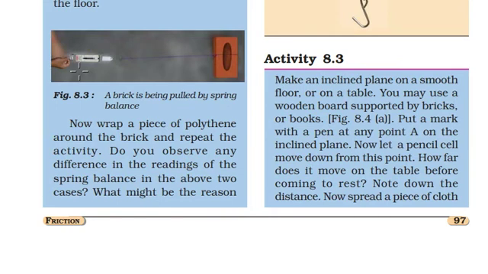Do you think the readings will be the same for the first surface and the surface with polythene or plastic sheet? No, the readings will be different. The readings in the second case will be lower. When the polythene sheet is placed, the force will be less compared to the first case when there is no polythene sheet, because the friction is reduced in the second situation.